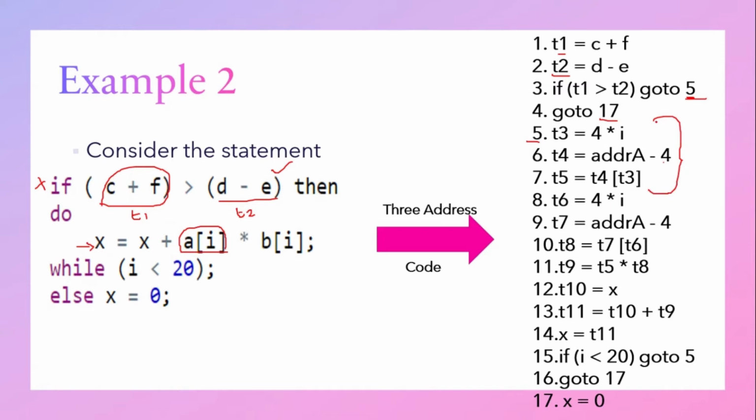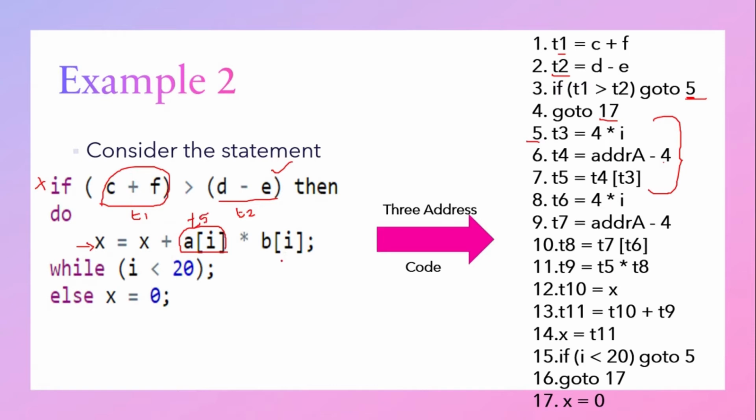So these 3 statements are the ones which we write for generating an array. First we will multiply 4 into I and store it in a temporary variable. Then we will subtract 4 from the address of A and store it in a temporary variable. After that we will write that in the array format, that is T4 of T3. So this is for the first array statement A of I. Where is it stored? The result is stored in T5.